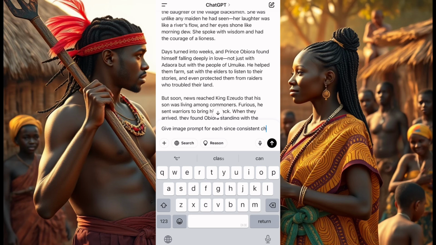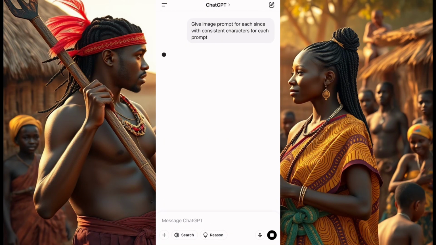Give me image prompt for each scene with consistent characters. Okay. With consistent characters for each prompt. Now, I'll click here and wait for the image prompt.